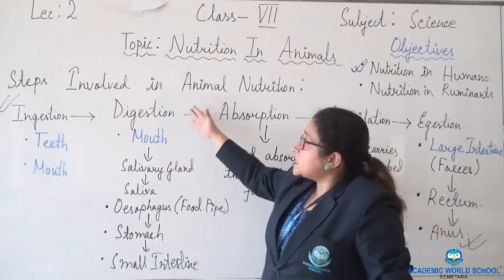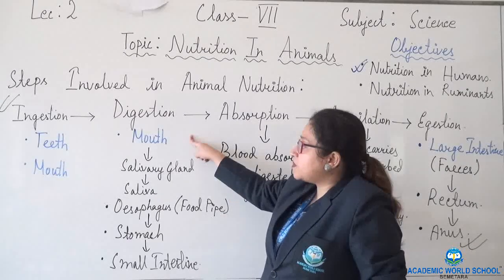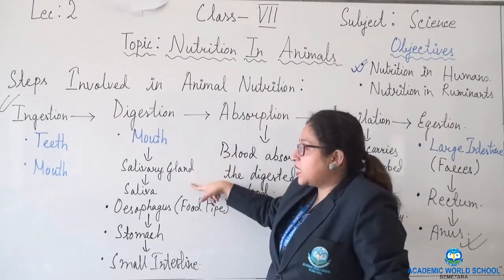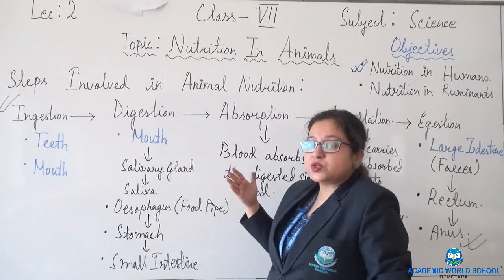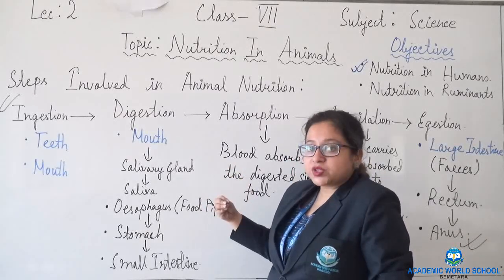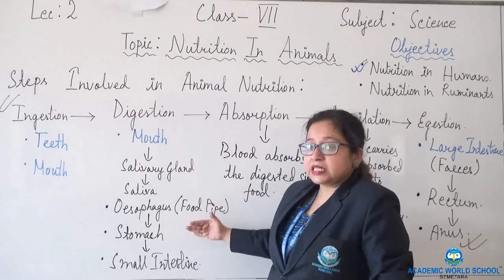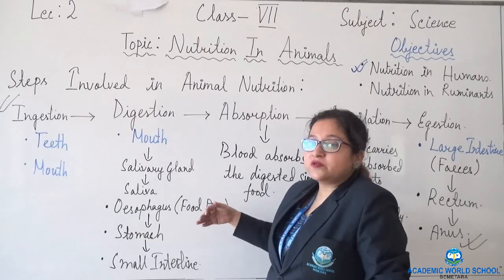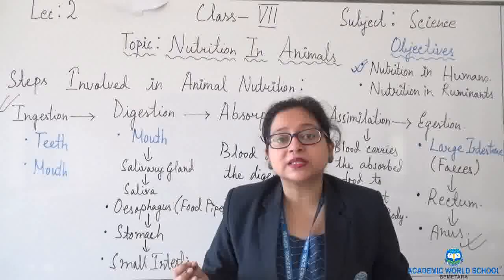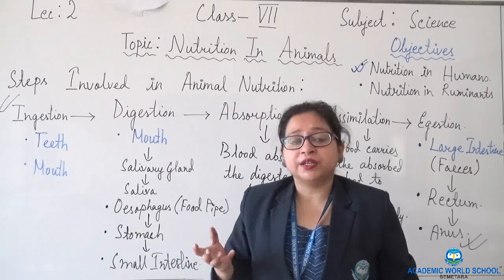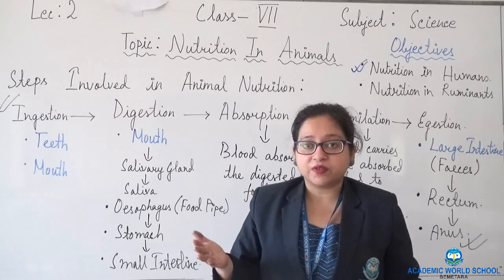The main organ for nutrition or digestion is the mouth, where the salivary gland is present. It produces saliva. The main function of saliva is to break down carbohydrates, and it moistens the food. Then the food is passed through the esophagus, the food pipe, a channel through which food passes to the stomach. In the stomach, many digestive juices are present like mucus, digestive juices which break down protein, and hydrochloric acid, each having different functions.